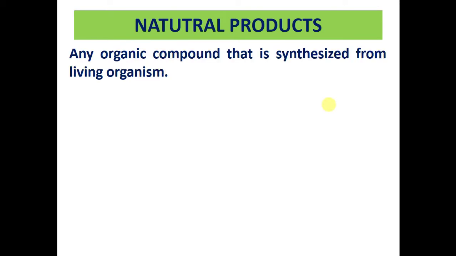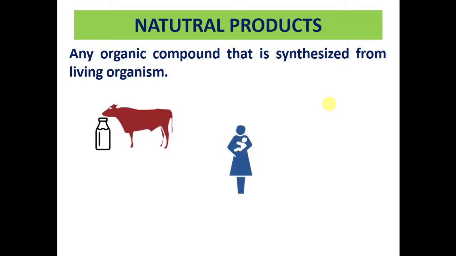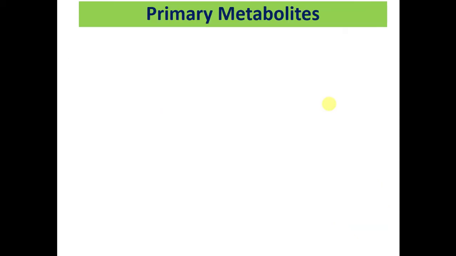First, we will discuss natural products. Any organic compound that is synthesized by a living organism is called a natural product. For example, cow's milk, mother's milk, and plants, which are the main source of natural products. The first basic function of natural products is primary metabolites.